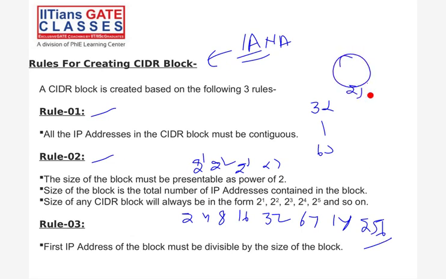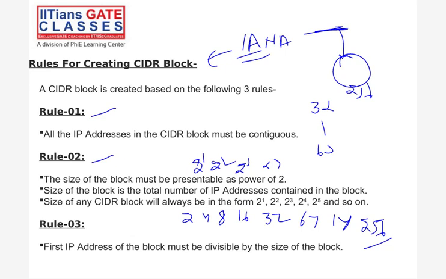First rule, all IPs must be continuous. Second, the size must be presentable as a power of 2. And rule 3, the first IP of the block must be divisible by the size of the block. So if we apply these rules, then we can assign our block to any company. Fine, easy. Now see.